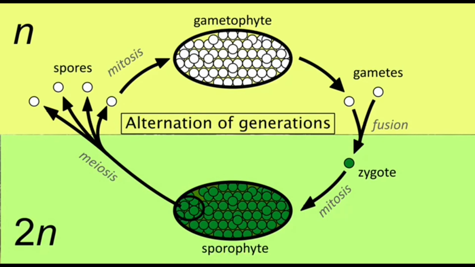So, the life cycle of a plant. First, the gametophyte produces the haploid male and female gametes by mitosis. Then, two haploid gametes undergo fertilization to form a diploid zygote. The zygote will divide mitotically to produce the sporophyte. After that, the sporophyte undergoes meiosis to form spores, and each spore has the potential to undergo mitosis and develop into a gametophyte. And the cycle continues.